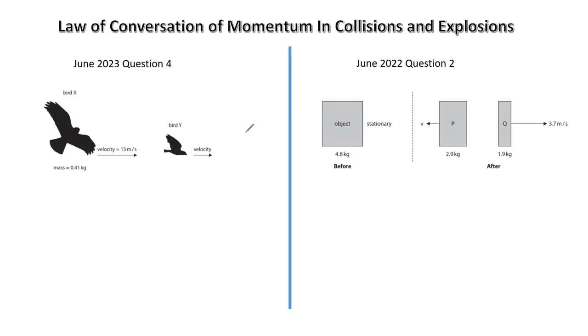For these types of scenarios, my suggestion is to come up with an equation. Initially both of them were moving, so both of them had a momentum. So m1 u1 plus m2 u2, these are the initial momenta of the two birds, equals, since the large bird grabs onto the smaller one, m1 plus m2, they fly off together with a common velocity v.